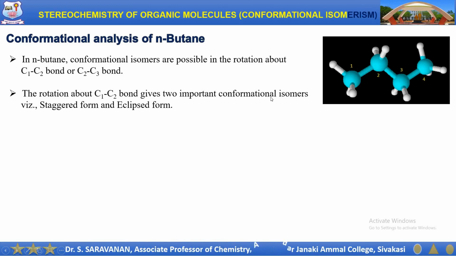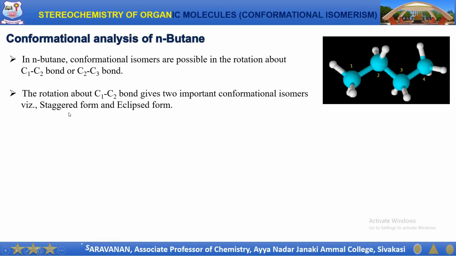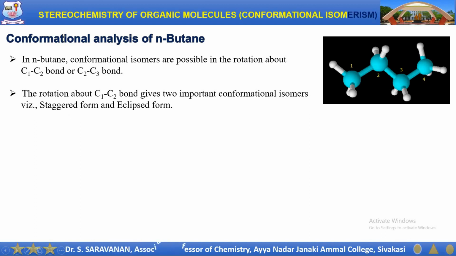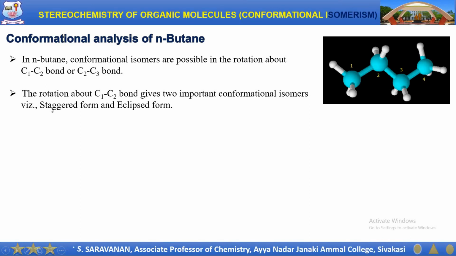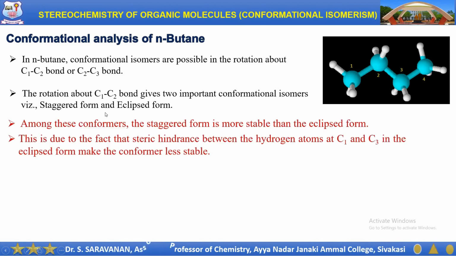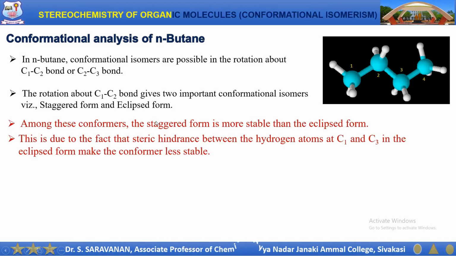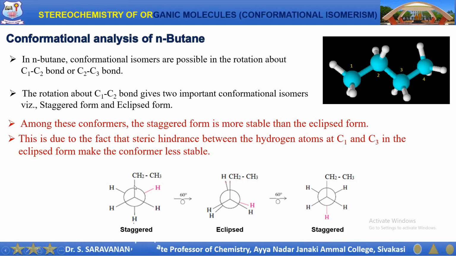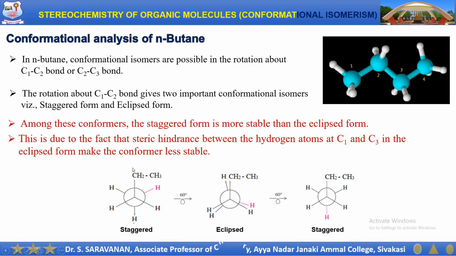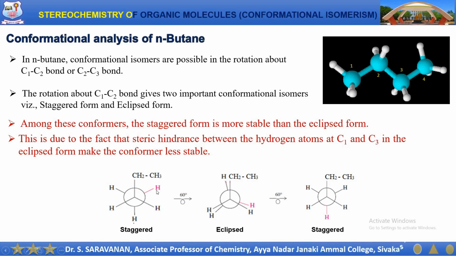These conformations are similar to the conformational isomers of ethane and propane. That is, the rotation about the C1-C2 bond in the n-butane molecule gives the two conformers, namely the staggered form and the eclipsed form. Here also the staggered form is more stable than the eclipsed form, but the only difference between the conformational isomers of ethane, propane and n-butane